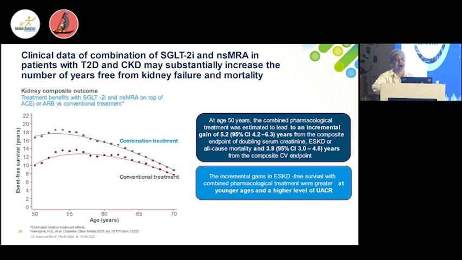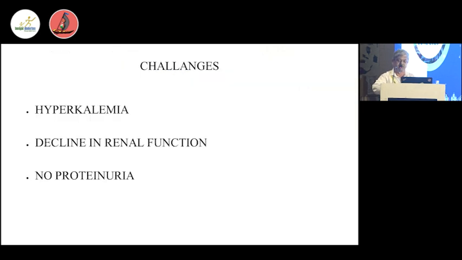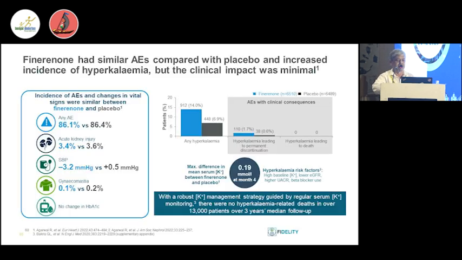This is the Fidelity analysis, which showed that if you give it to a patient who is albuminuric and adequately blocked by RAS inhibition, and if these two criteria are fulfilled, then you give these drugs, you can get a benefit in terms of the cardiovascular composite endpoint of 14%, and a kidney composite benefit of 23%. Like our patient, it can be given. So by these three pillars, the treatment can be continued.